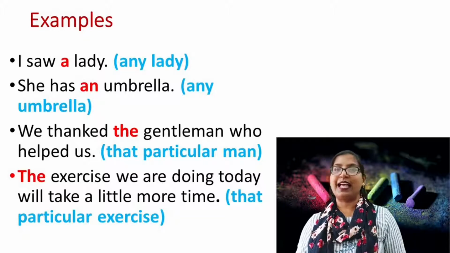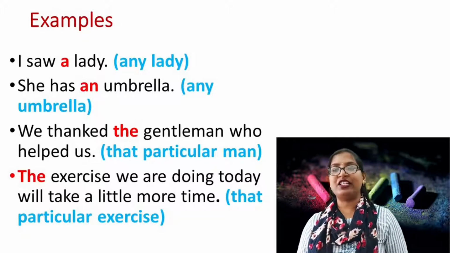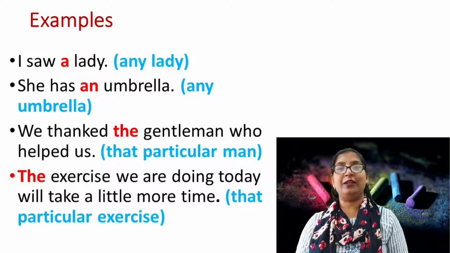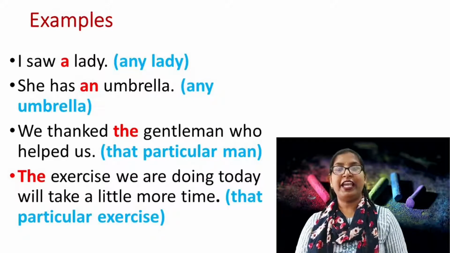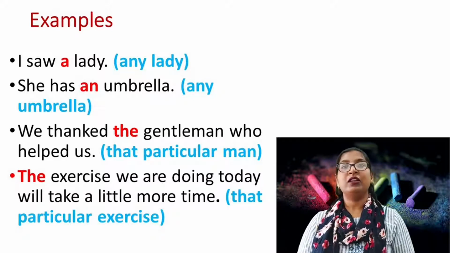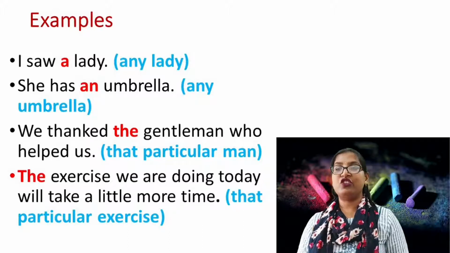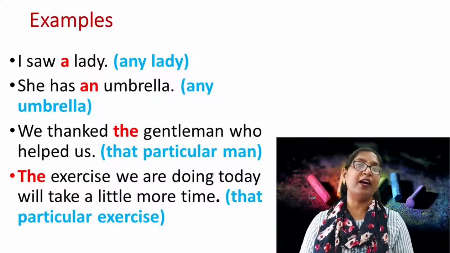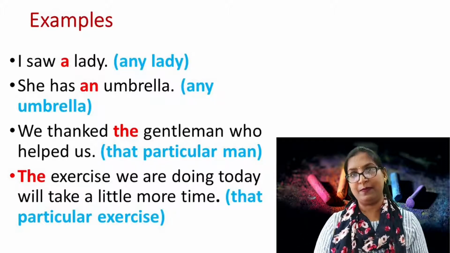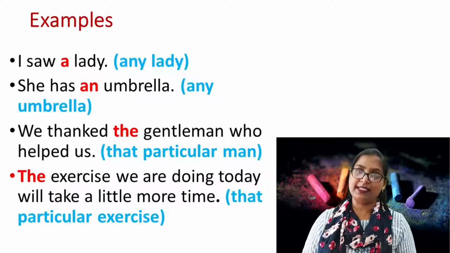Now, the next example is: we thank the gentleman who helped us. Here, the article is the. And dear children, in this sentence we are talking about a particular man, who helped us.